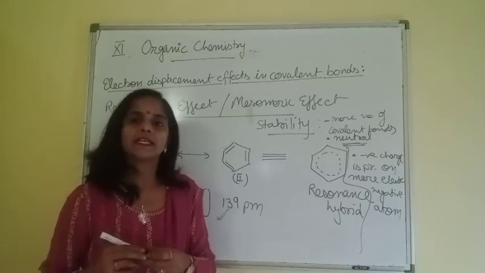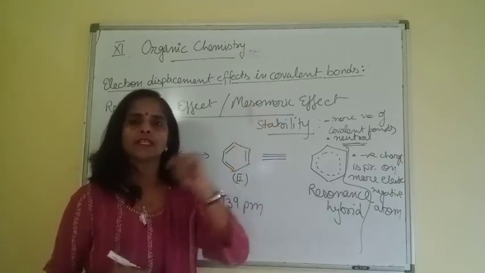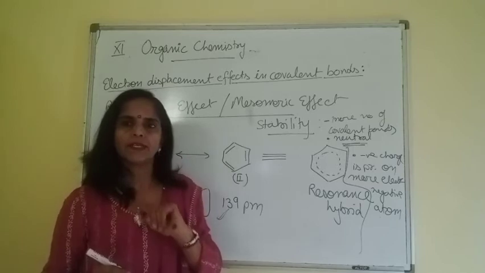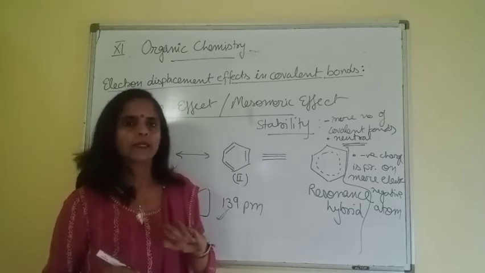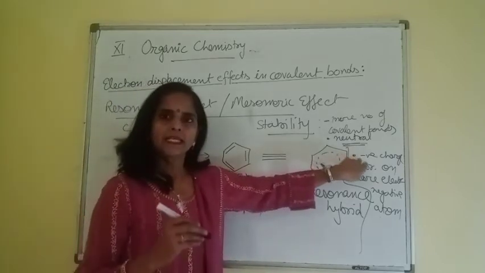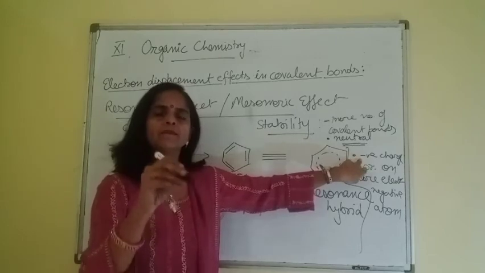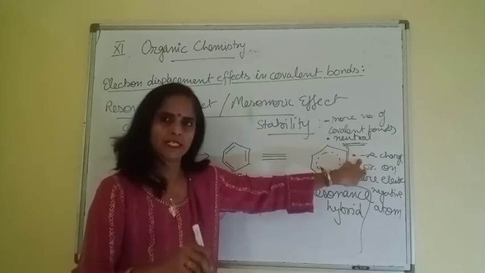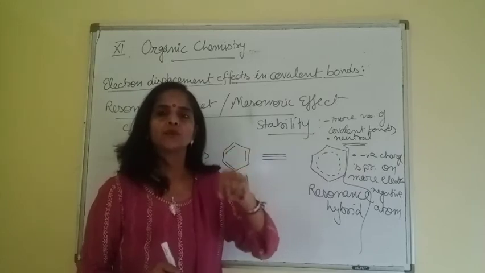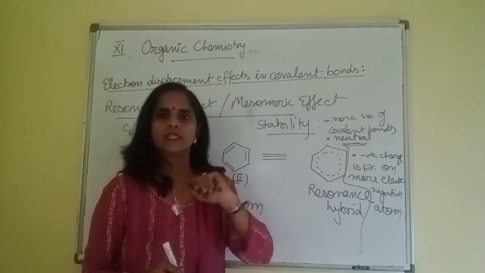Means negative charge going to an electropositive atom will decrease the stability. Right, beta? I am repeating. Negative charge should be on an electronegative atom. Positive should be on an electropositive atom. That structure is more stable as compared to the opposite one.